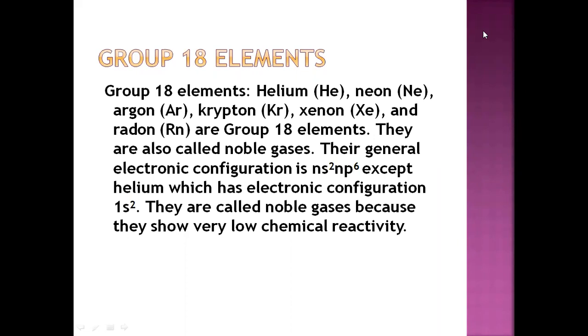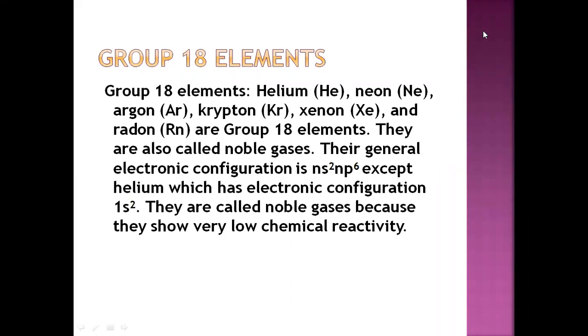Group 18 elements are noble gases, or you can say inert gases. Why are they inert? Why are they different? Because they have a completely filled octet. We know that elements combine with each other for stability, to complete their octet. That is why they combine.